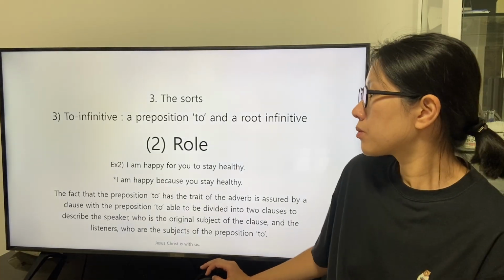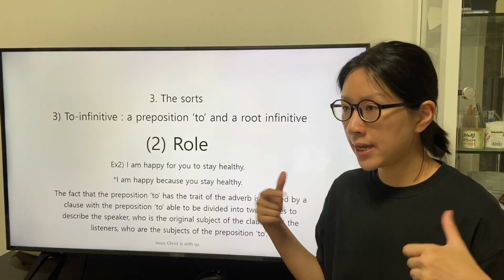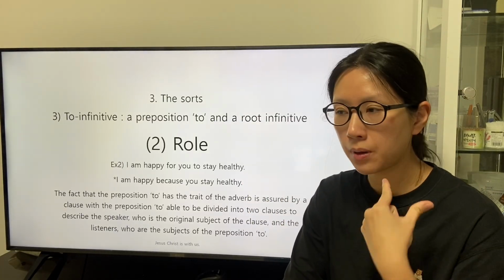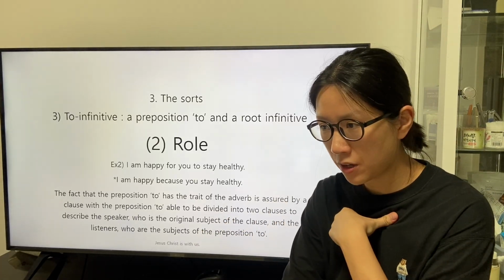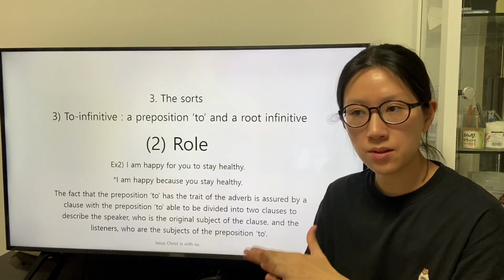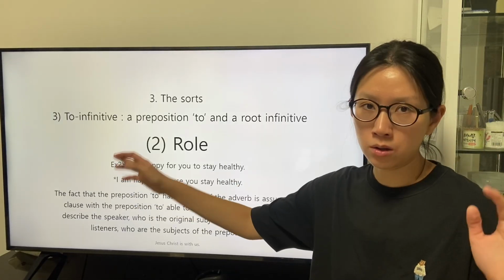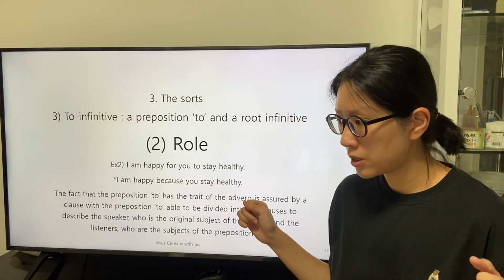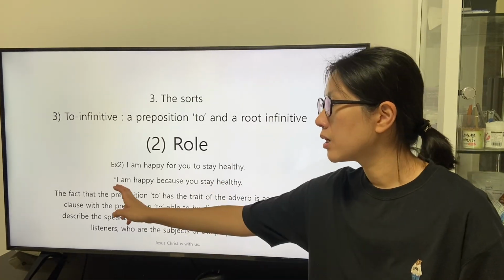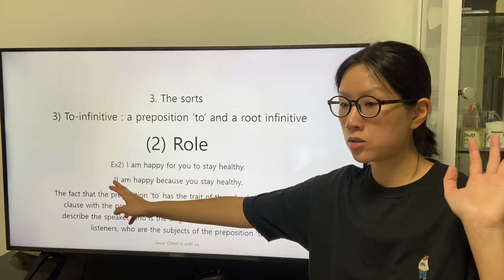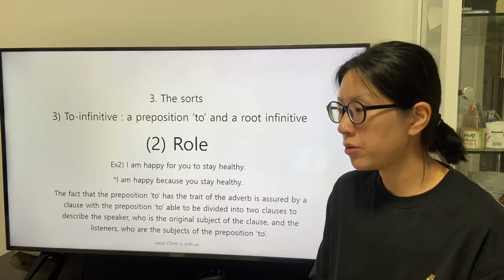The clause with the two prepositions for and to, and a sentence that the conjunctive adverb because is applied can deliver the same intent of the speaker, but the speaker can emphasize the fact that the only subject of the clause is the speaker, and the speaker can reveal that the subject, who is the speaker, is the subject of the main clause, and the subject of the subordinate clause are the listeners.